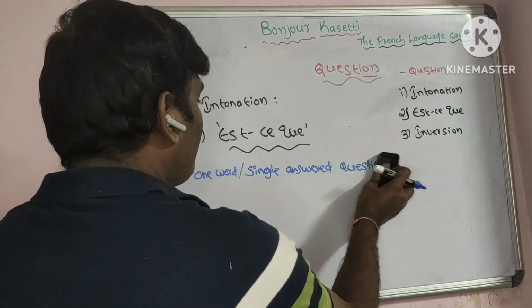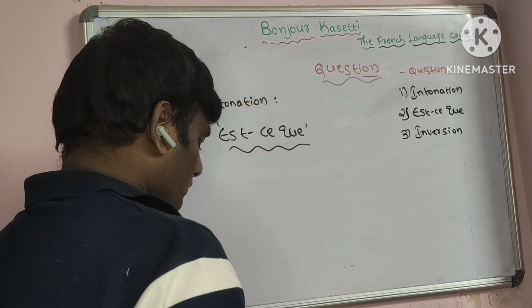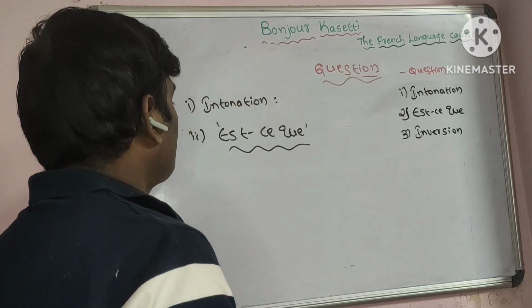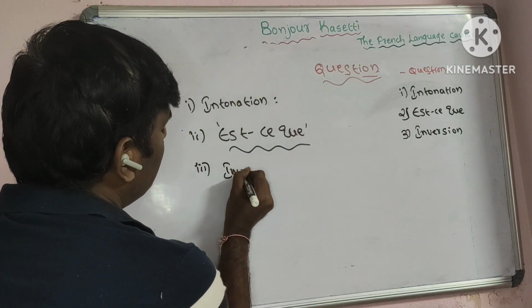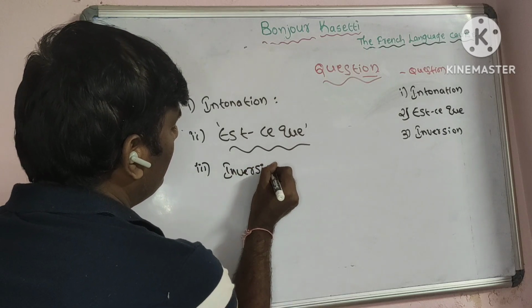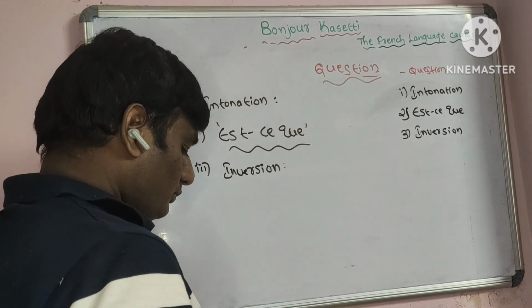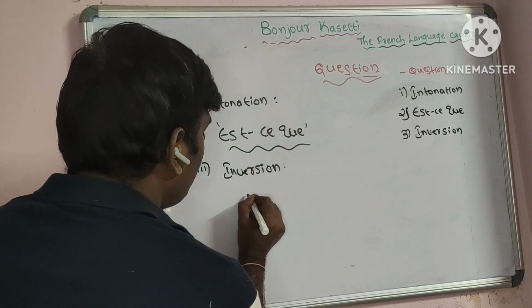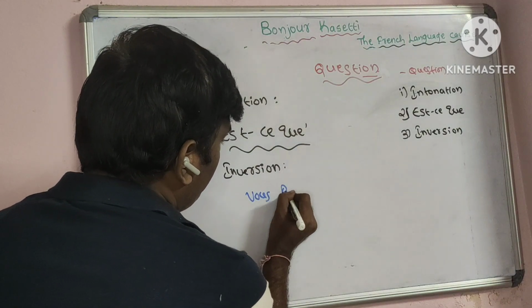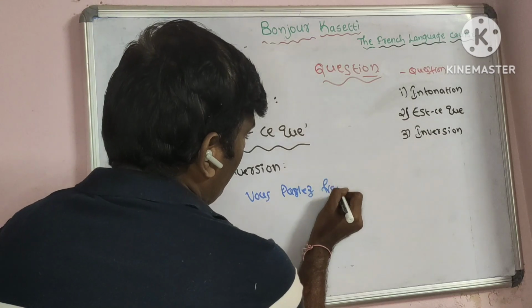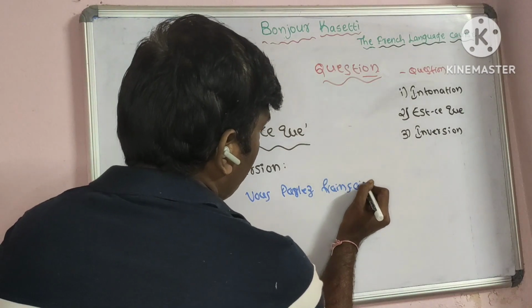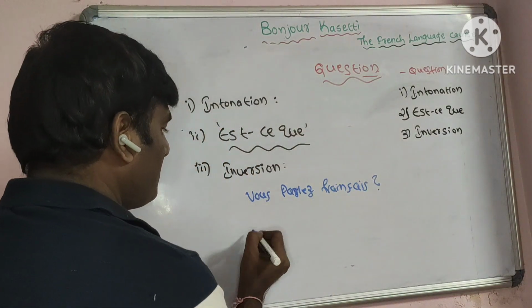The third method we'll see now. The third method is inversion. First we see now. Vous parlez français? Question mark. Intonation.